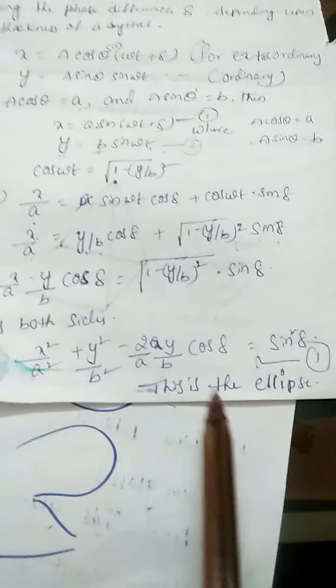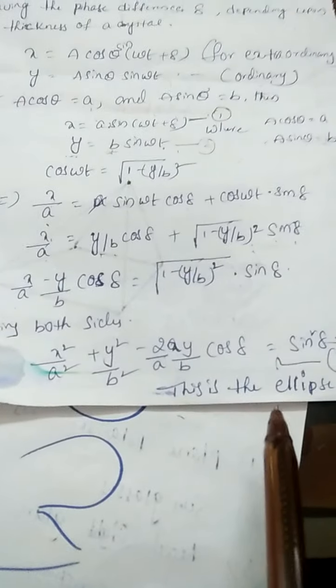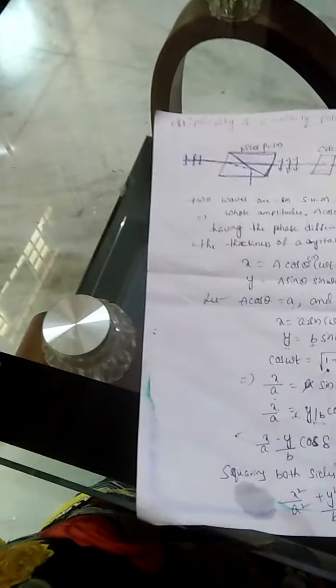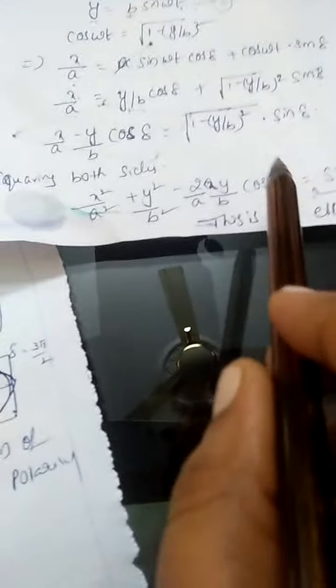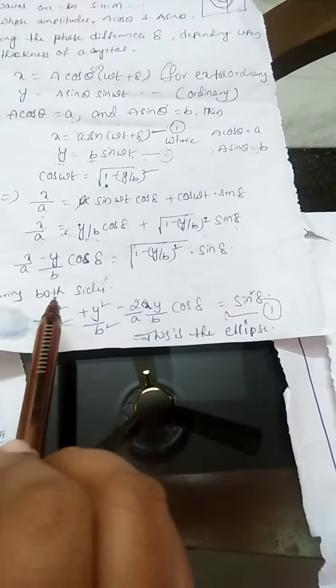Observe this equation, it is similar to the ellipse equation. So at last we get the ellipsoidal equation, that is x square by a square plus y square by b square is equal to some constant value.